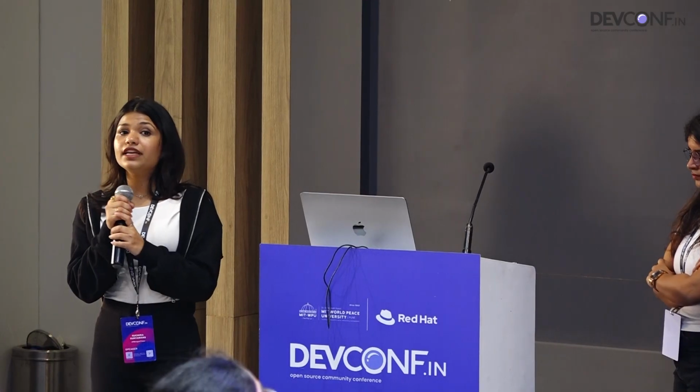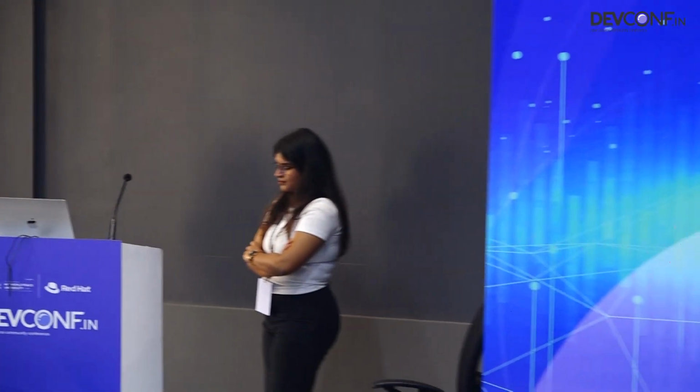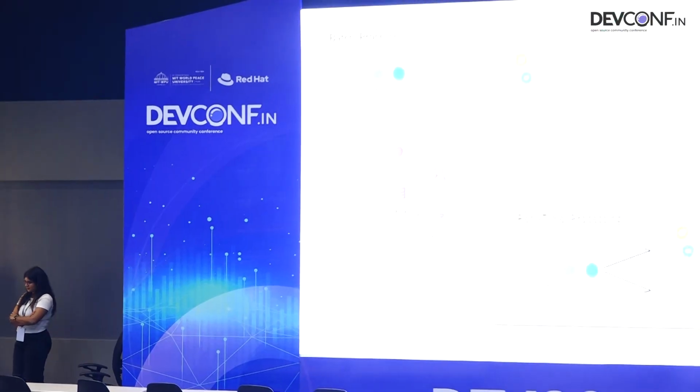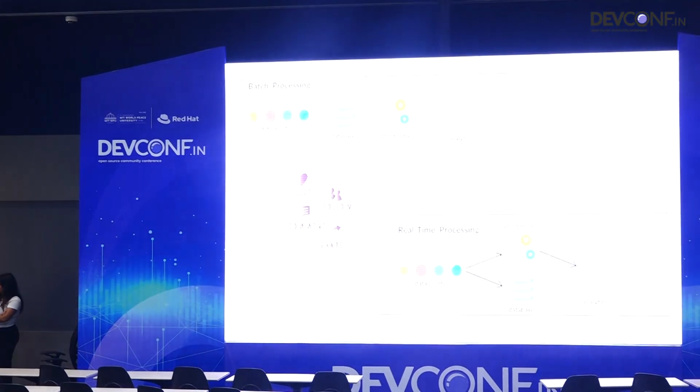But in a real-time world, when we talk about social media, everything is instant, so we cannot use batch processing. We need something that can react, process, and do everything in real time: all the recommendations, likes and everything.